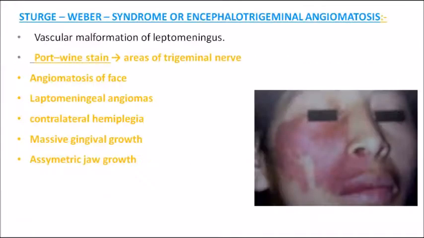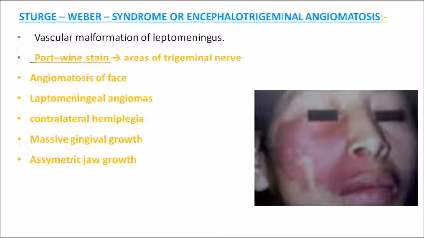Now the next important MCQ is the features of Sturge-Weber syndrome. It is connected with this benign neoplasm of blood vessel, that is hemangioma. Mainly the port-wine stain type of hemangioma is seen in Sturge-Weber syndrome. The port-wine stain is seen along the areas of the trigeminal nerve. In the clinical picture of a patient with Sturge-Weber syndrome, you can see the port-wine stain along the innervation of the trigeminal nerve, and along with that you can see angiomatosis of the face, which is clearly seen in that picture.